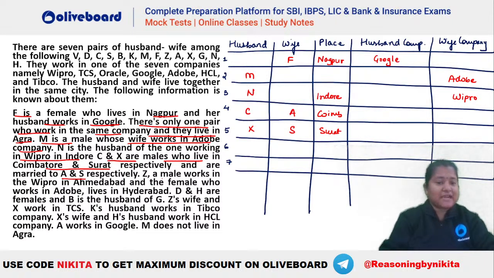Now Z is a male, who works in Wipro in Ahmedabad. So again you can see Z has to be a male person.